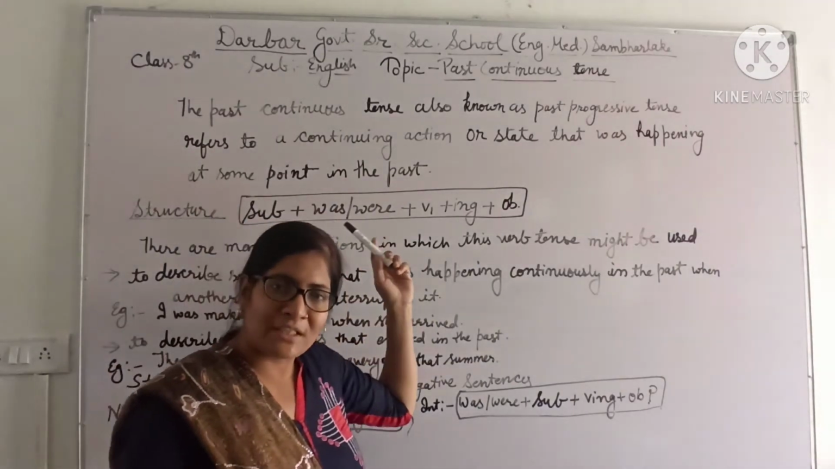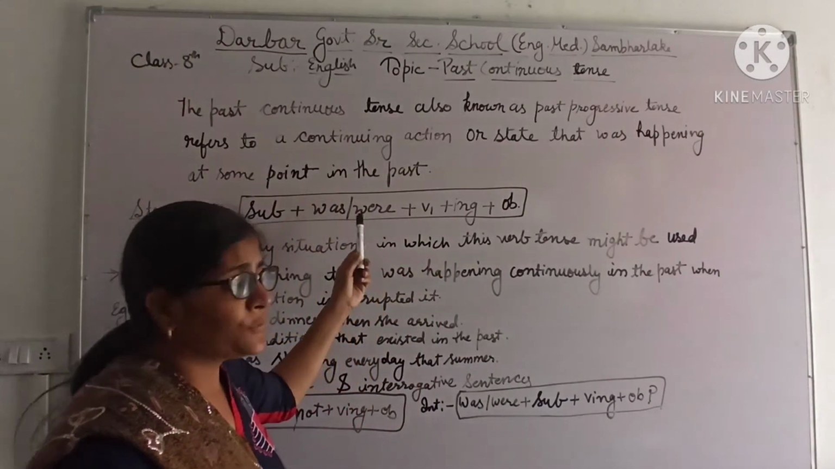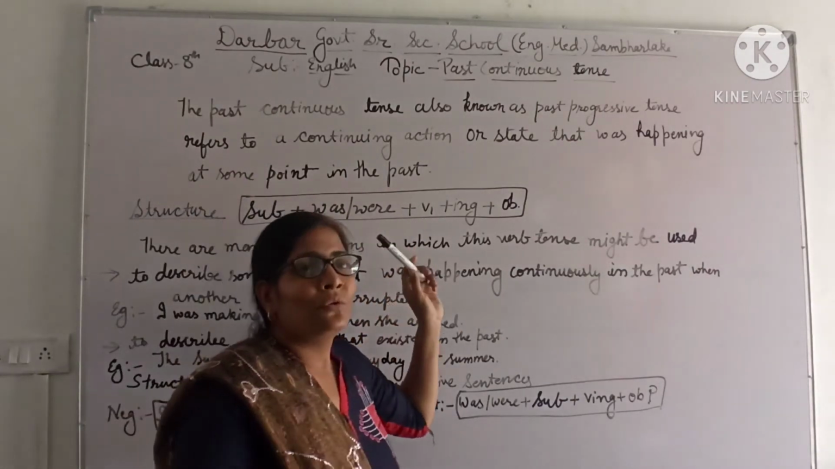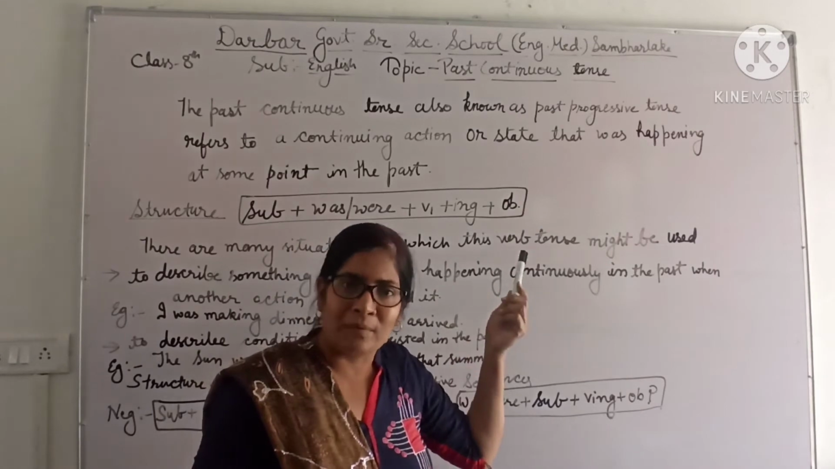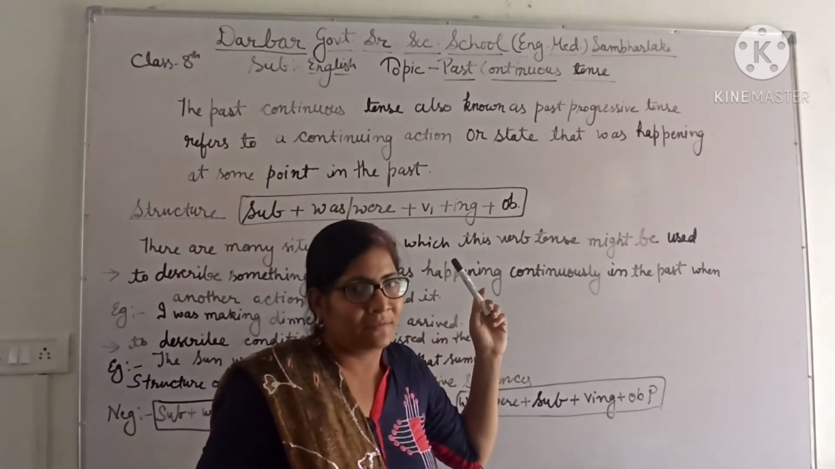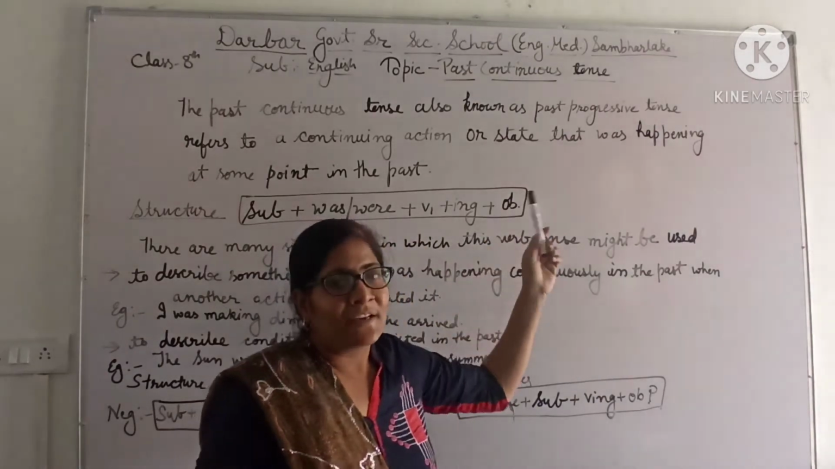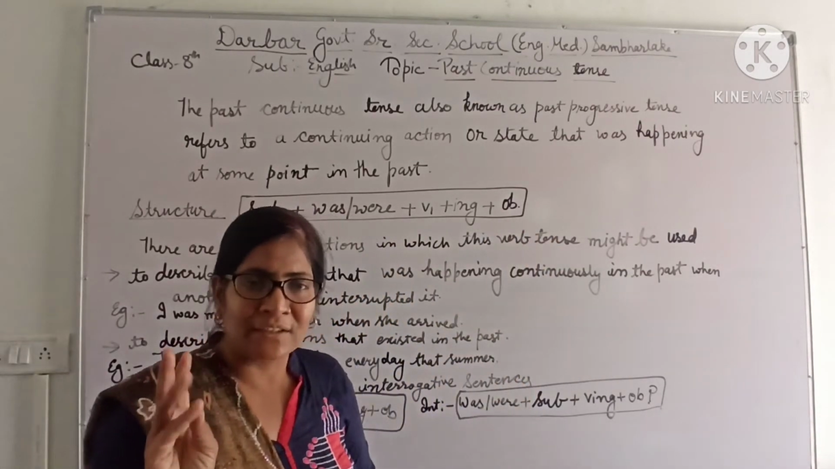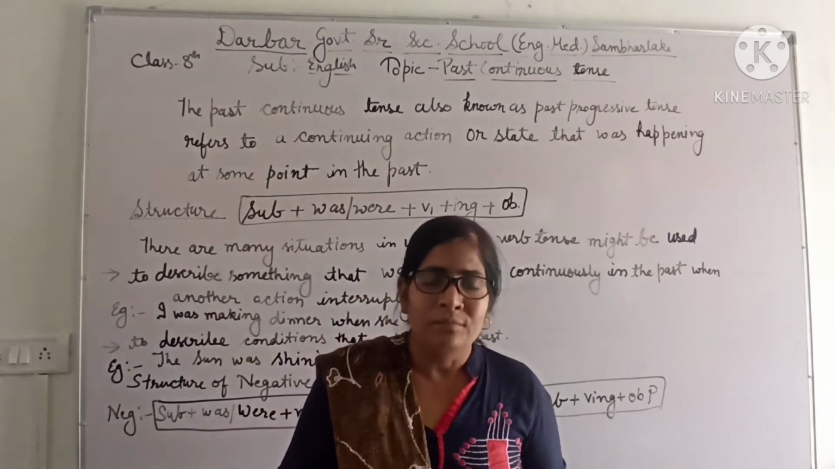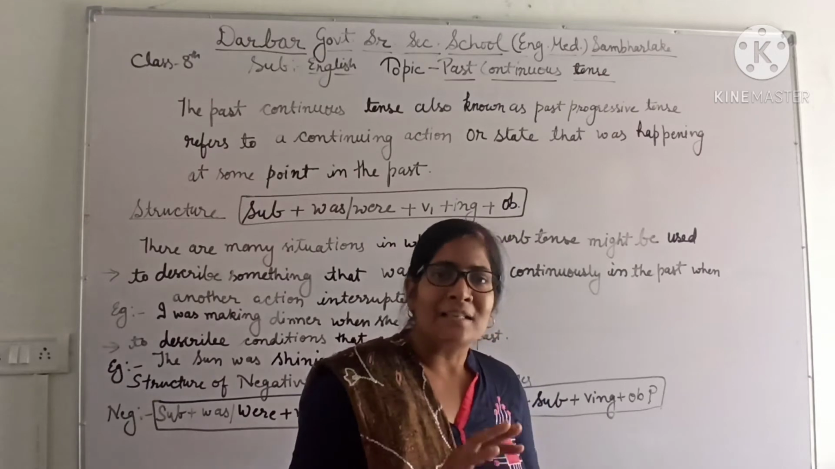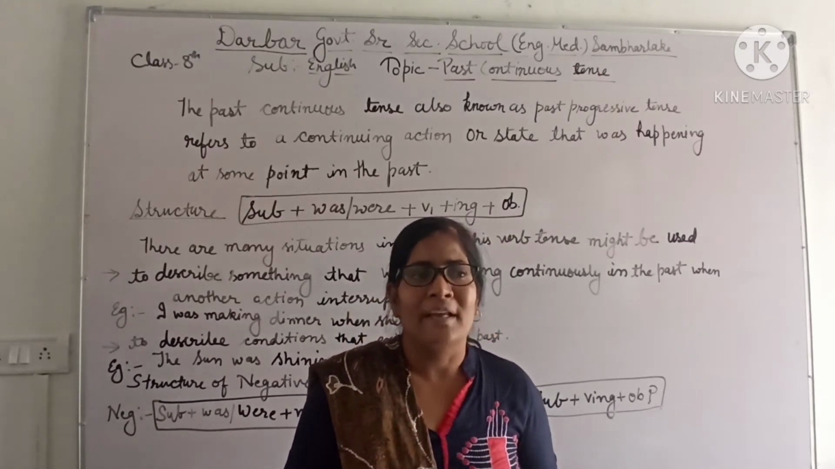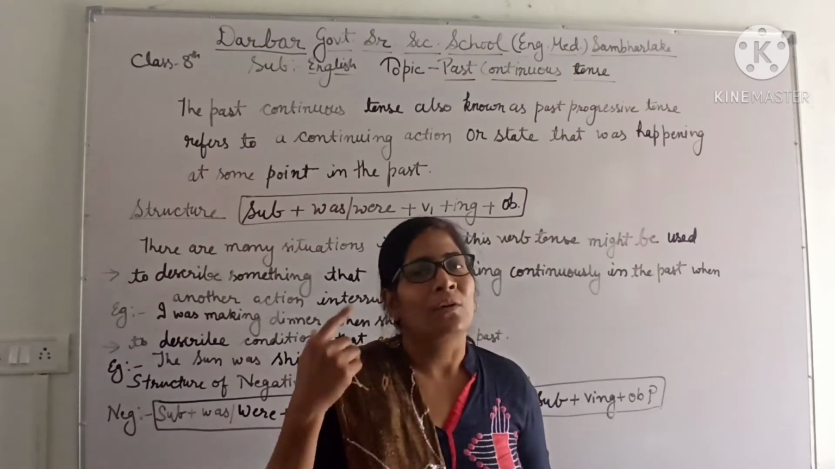Was is used with a singular subject and were is used for a plural subject. After that we will write the root form of the verb, means the first form of the verb, and we will add ing to the root form of the verb. And at last we will write the object. So: subject, was or were, verb plus ing, and object.